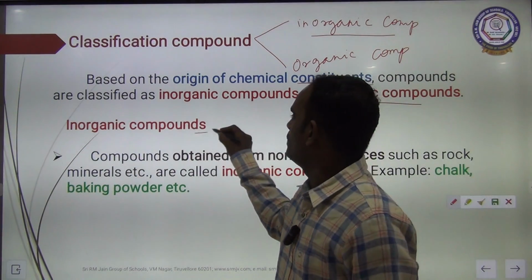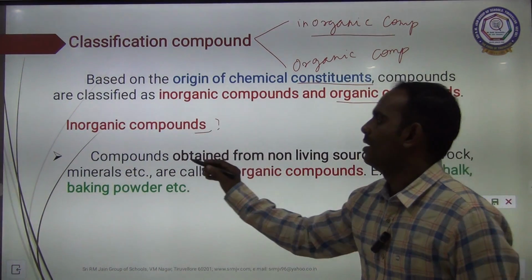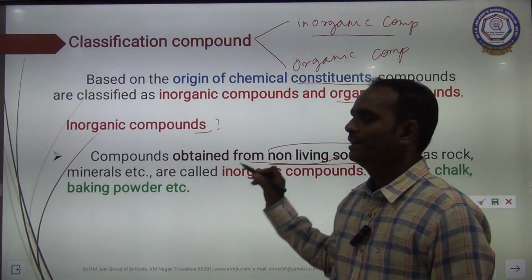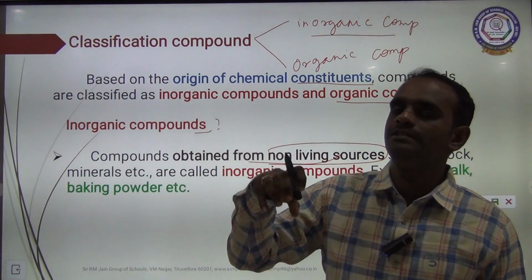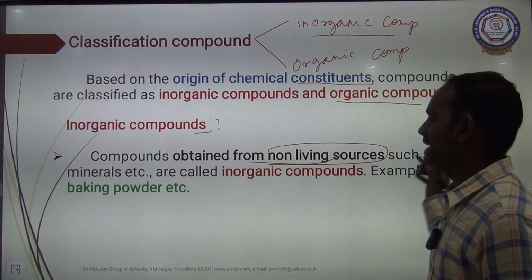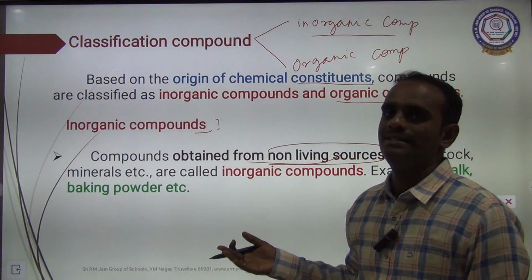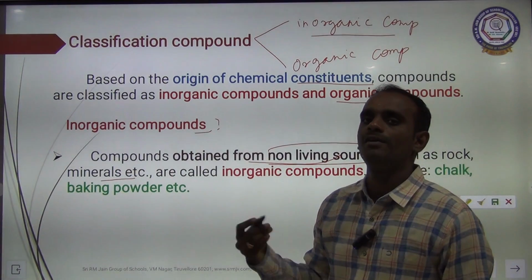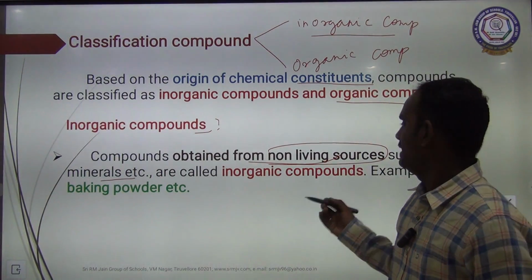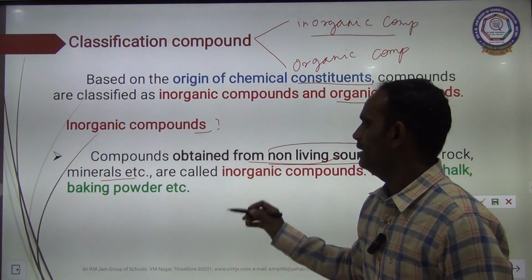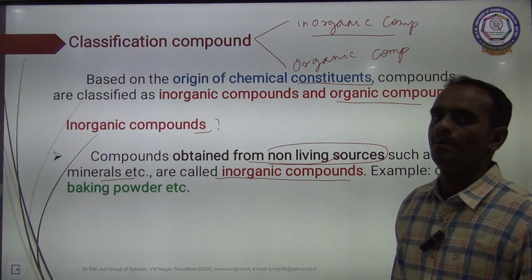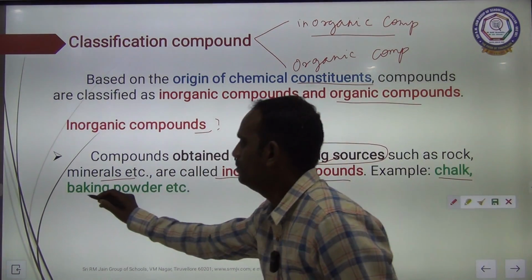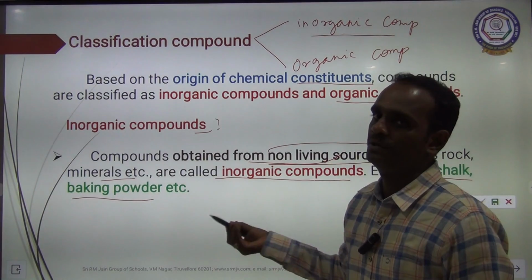Then what is an inorganic compound? The compound obtained from a non-living source. Very important point. A compound which is obtained from a non-living source such as rocks, mountains, minerals, etc. is said to be an inorganic compound. Examples: chalk powder, chalk piece, and then baking powder, baking soda.